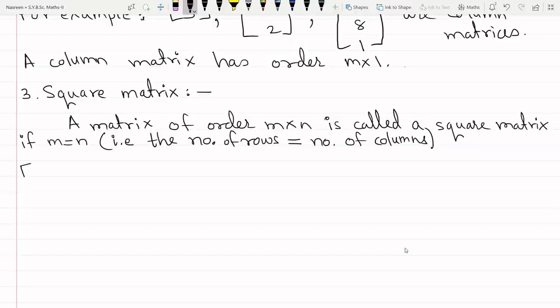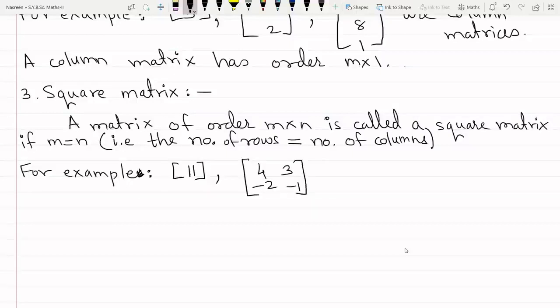What are the examples of a square matrix? For example, you have a 1 by 1 matrix, say 11. Only one row, one column. So it is a square matrix. The number of rows and number of columns are the same. Then a matrix of this type, say 4 3 -2 -1. There are 2 rows and 2 columns, so it is a 2 by 2 matrix.